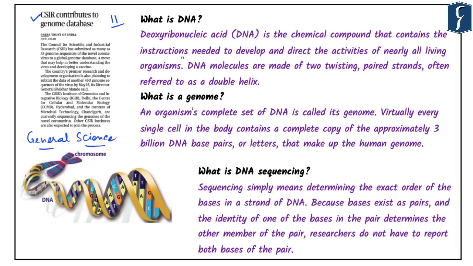The first question that we need to answer right now is what is DNA? In terms of full form, DNA is known as deoxyribonucleic acid, and it is a chemical compound that contains instructions needed to develop and direct the activities of nearly all living organisms. In terms of structure, DNA is double helical in nature. Here in the diagram, you can see the structure of DNA, which is double helical in nature. Here it is also highlighted that there are some letters. These are very important for understanding.